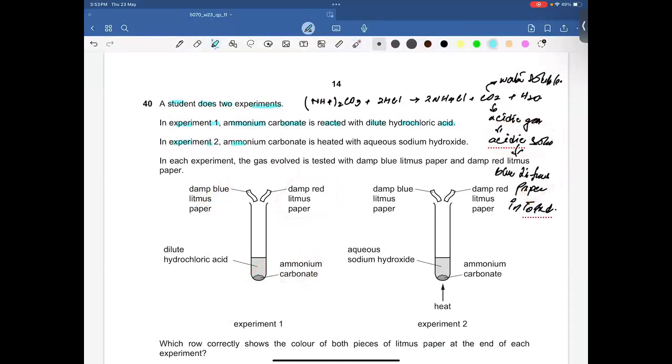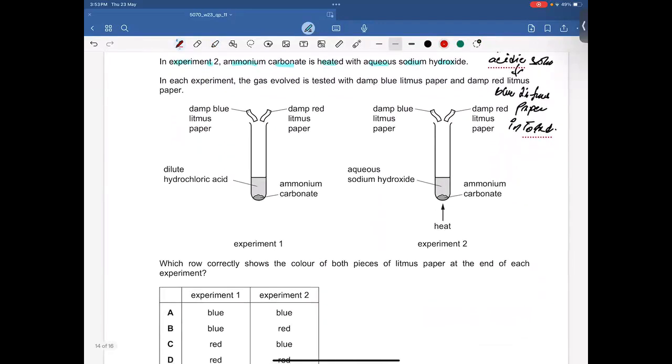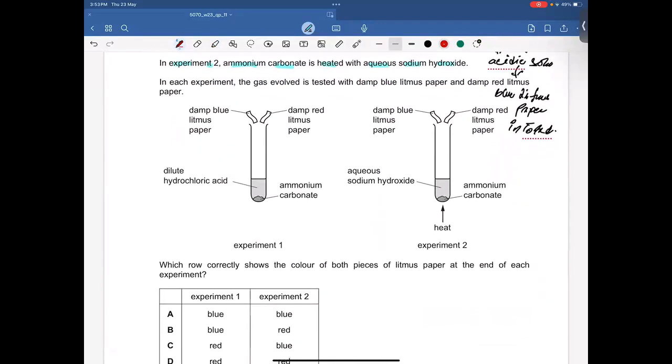In experiment 2, ammonium carbonate is heated with aqueous sodium hydroxide. That's the very, very famous experiment. We have done it so many times, even in papers, inside the classroom also. We have ammonium carbonate. When we add sodium hydroxide to it, and we heat the mixture, obviously we'll get sodium carbonate, ammonia gas, and water.